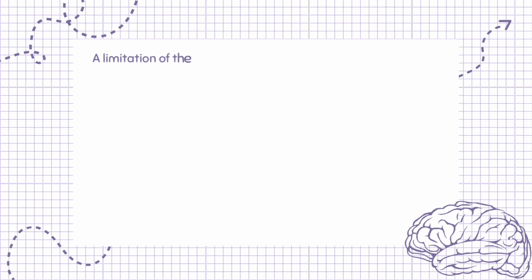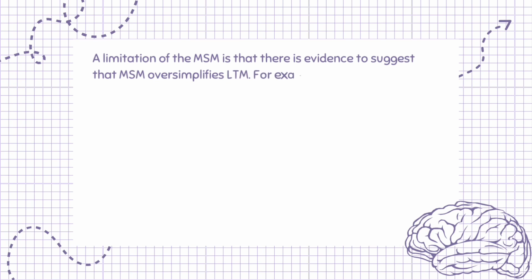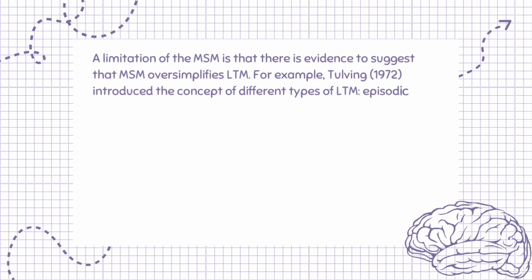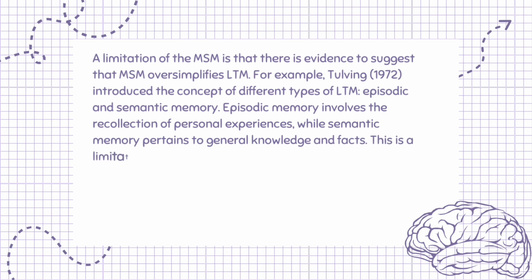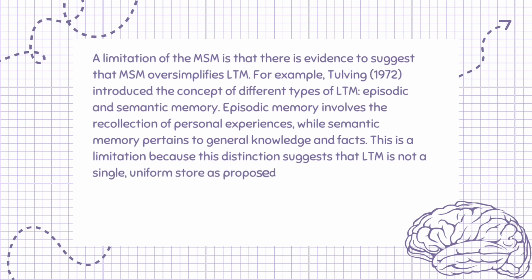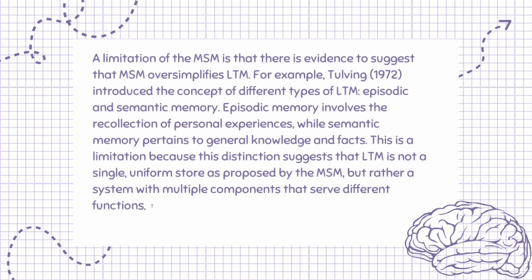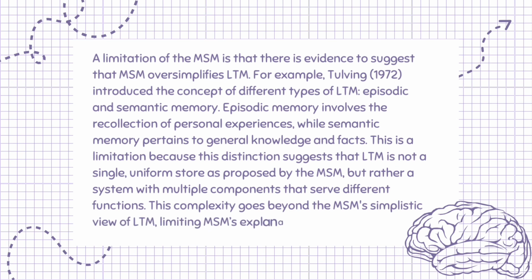A limitation of the MSM is that there is evidence to suggest that MSM oversimplifies LTM. For example, Tulving, 1972, introduced the concept of different types of LTM, episodic and semantic memory. Episodic memory involves the recollection of personal experiences, while semantic memory pertains to general knowledge and facts. This is a limitation because this distinction suggests that LTM is not a single, uniform store as proposed by the MSM, but rather a system with multiple components that serve different functions. This complexity goes beyond the MSM's simplistic view of LTM, limiting MSM's explanatory power.